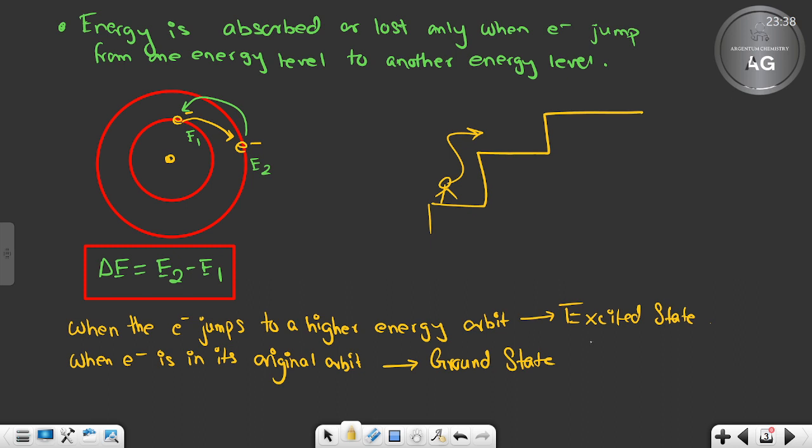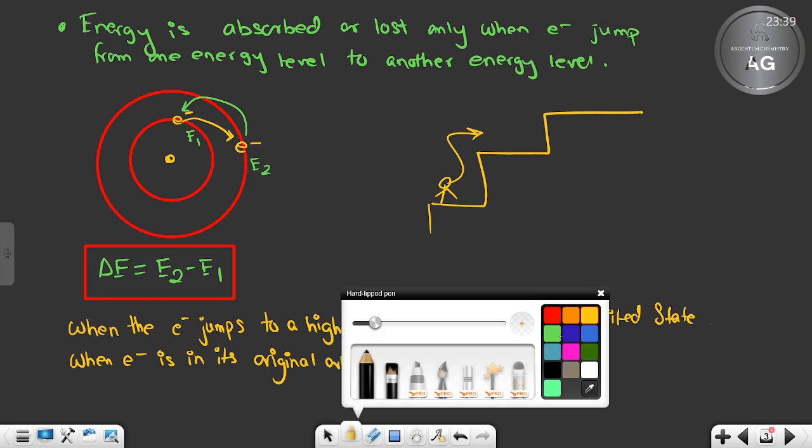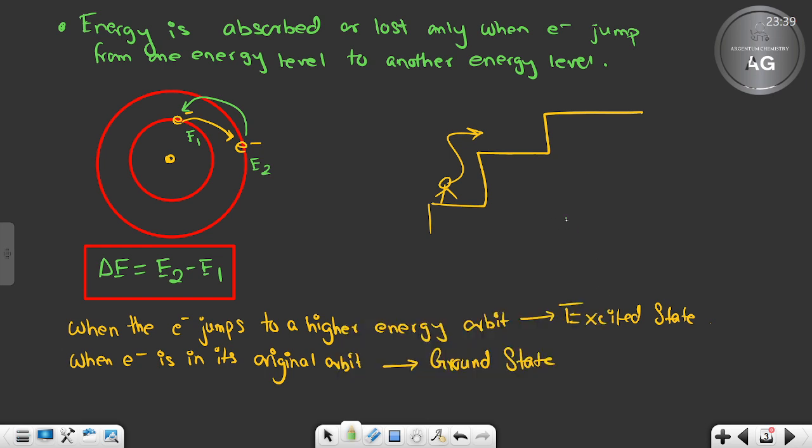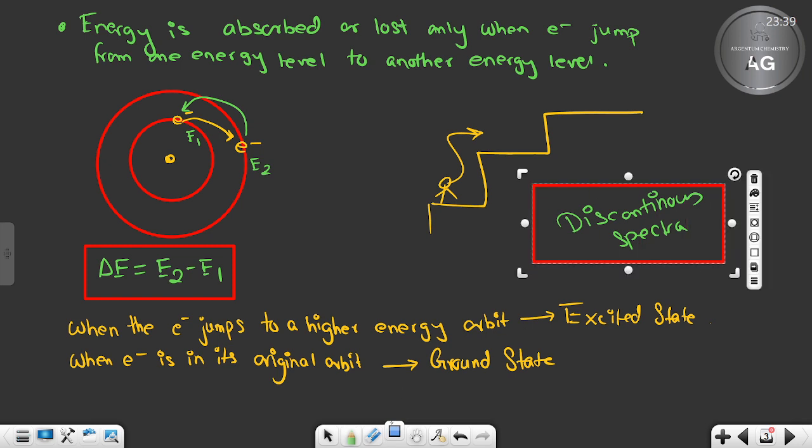I think I have told you about spectra in the last lecture as well. Absorption and emission spectra I have told already. So you know what a spectra is, I think. So this will be a discontinuous spectra. What type of spectra? Discontinuous spectra. Clear? Understood? This is all about Bohr's atomic model, the postulates of Bohr. It is Bohr's postulate. Clear or not clear? Any doubt?